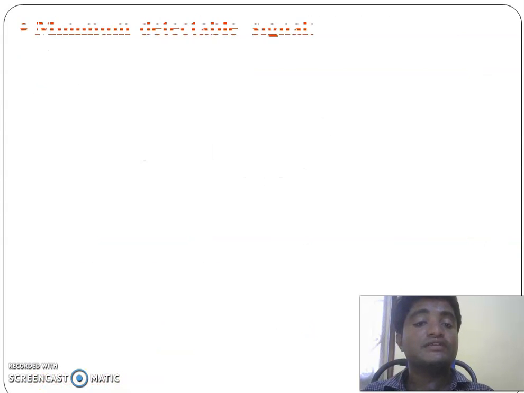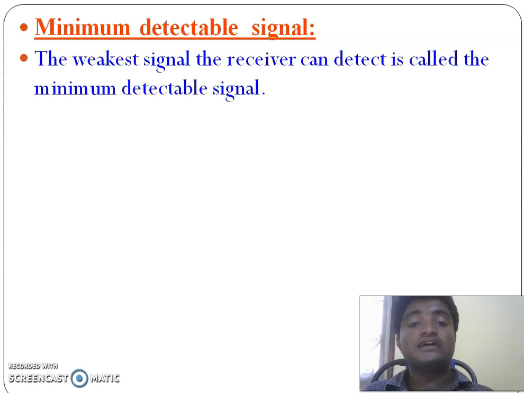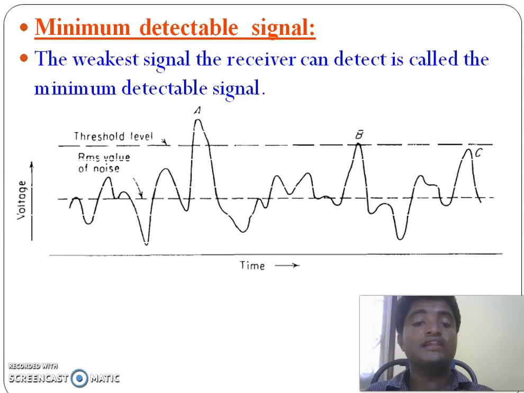And the next concept is minimum detectable signal. It is the weakest signal the receiver can detect, and this waveform is the receiver output waveform. In this waveform we have high amplitudes. These high amplitudes, A, B, C, indicate the targets.